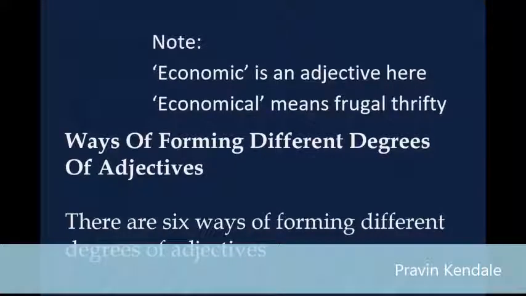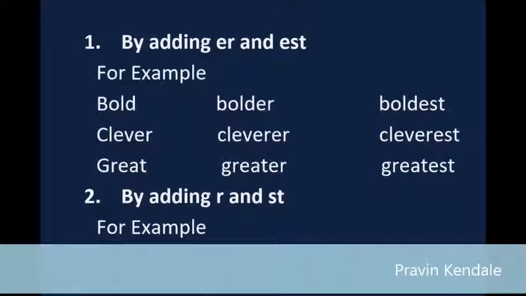Economical means frugal, thrifty. Ways of forming different degrees of adjectives. There are 6 ways of forming different degrees of adjectives. 1. By adding er and est. For example, bold, bolder, boldest. Clever, cleverer, cleverest. Great, greater, greatest.